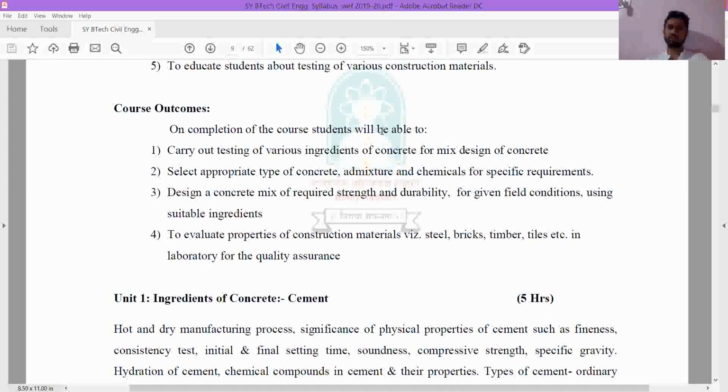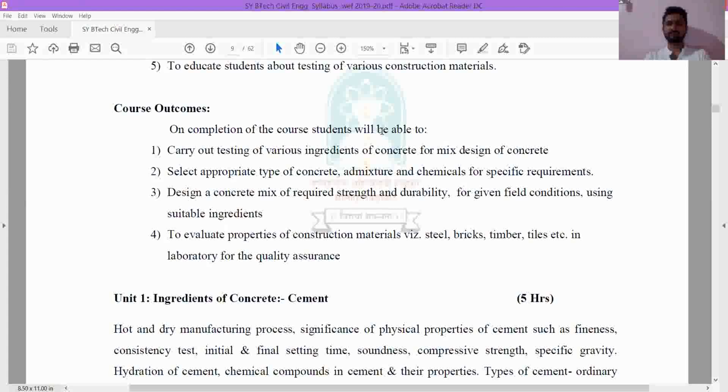Coming to the fourth outcome: to evaluate properties of construction materials like steel, brick, timber, tiles, etc. in a laboratory for quality assurance. This will come under the practical part, because the practical of this subject is very important. When the college starts, we will do that.